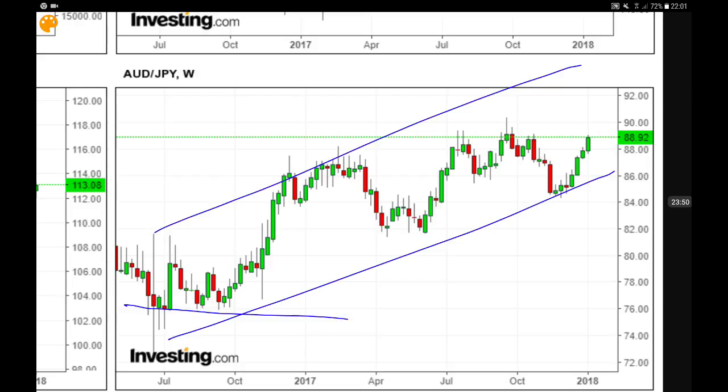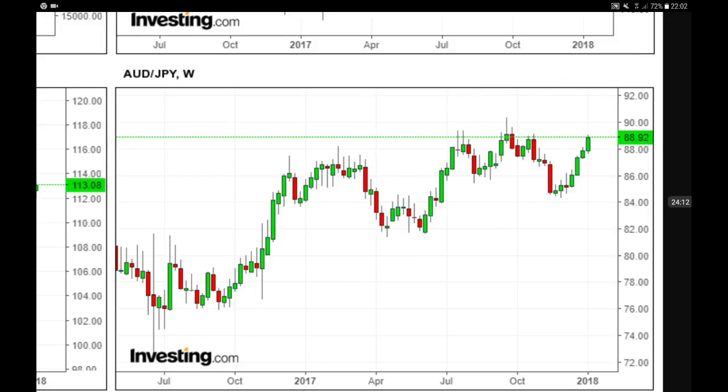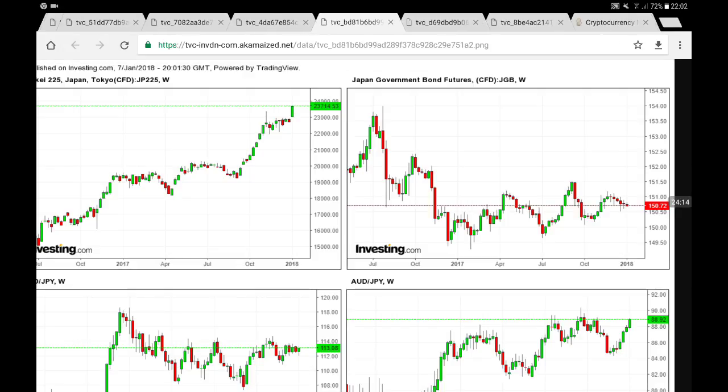You see over here we are clearly uptrending, and now we have the potential to go towards the channel's resistance. But first of all, you need to clear and break above those 88, maybe 90, and above that particular level we can go much higher towards 93, 94, maybe 95, okay. So that's it.